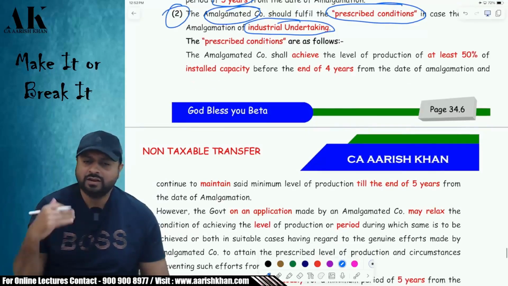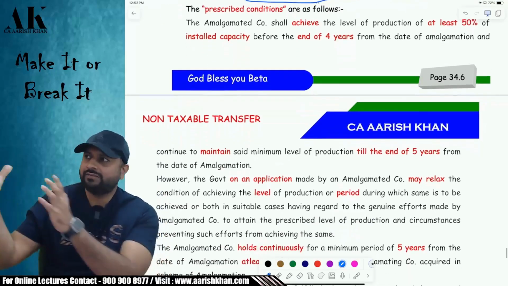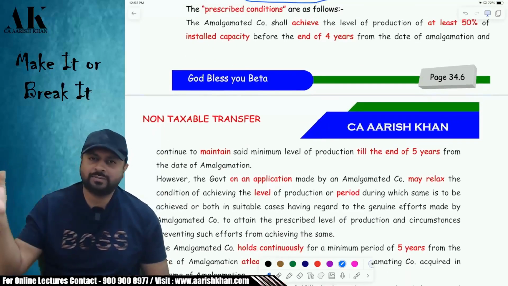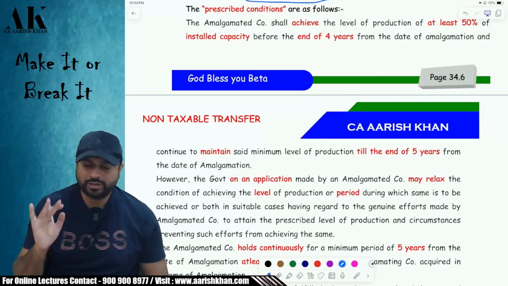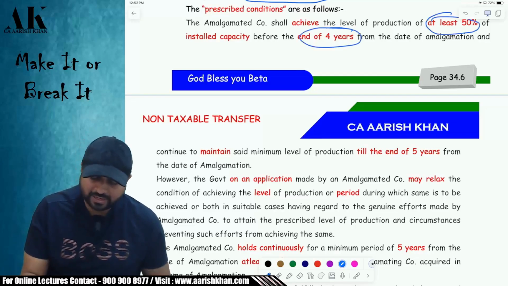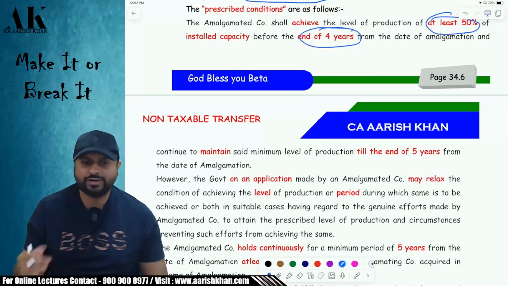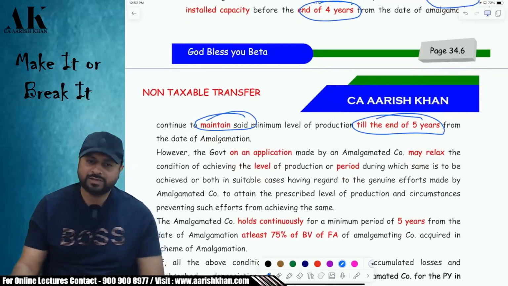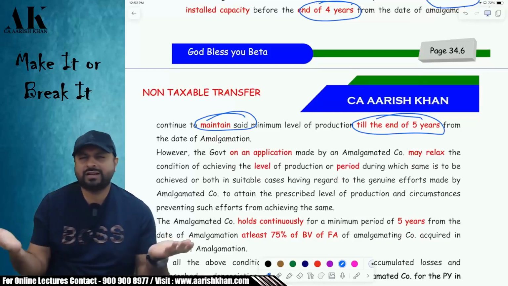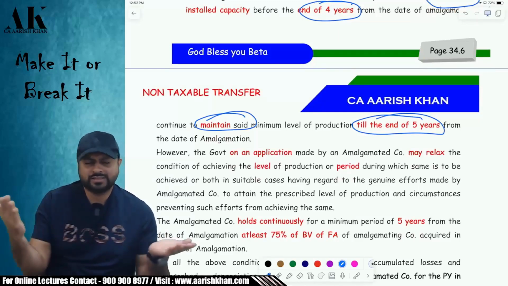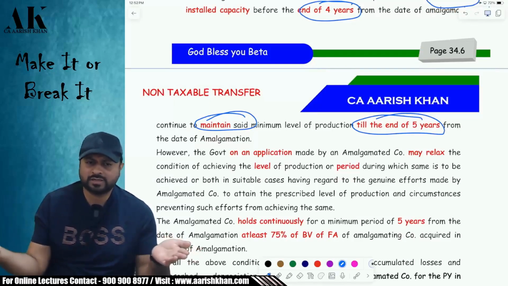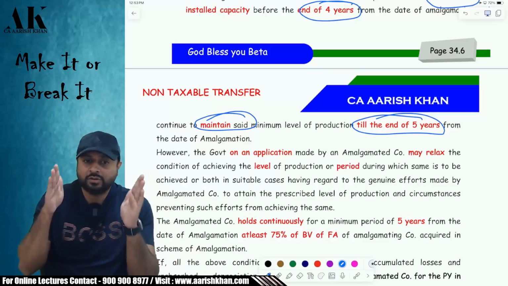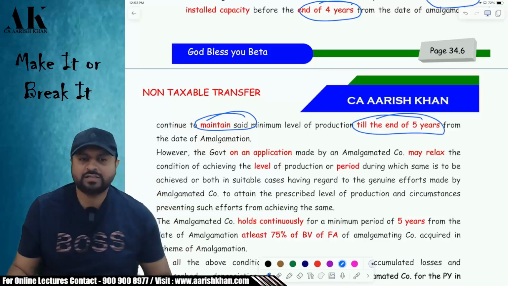So what they are supposed to fulfill? They are supposed to fulfill a few more conditions, like whatever production capacity they have received. Say they have received a production capacity in amalgamation of 1 lakh units per year. They have to achieve at least 50% by the end of the 4 years. So by the end of the 4th year, they have to reach at least 50%, and in the 5th year, they have to maintain at least that much amount. Okay. So in the first year, suppose out of 1 lakh units, you have reached 20%. It's okay. Second year, 30%. Third year, 40%. And then in the 4th year, you have to reach at least 50% of the total capacity. So if you reach that much, this condition is fulfilled. Otherwise, you are violating the condition.